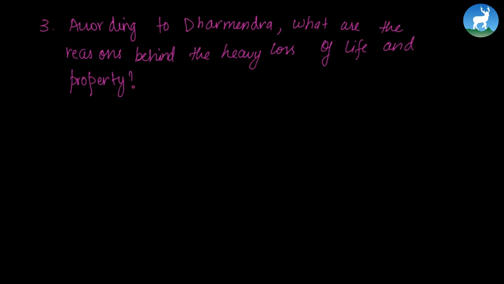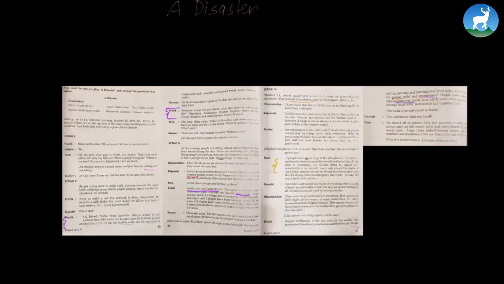The third question is, according to Dharmendra, what are the reasons behind the heavy loss of life and property? Let's go back to the play. In the fourth scene, Dharmendra says that they must be going for rescue operations. Poor quality of land might be the reason for some destruction. So many houses have been illegally erected. They get permission for two or three story construction, but they go beyond that. So these are the reasons, according to Dharmendra, behind the heavy loss of life and property.